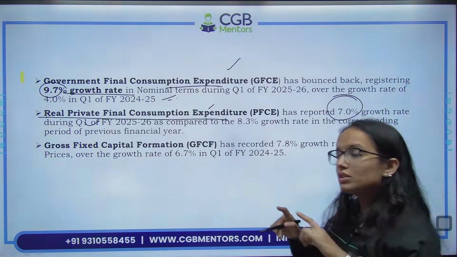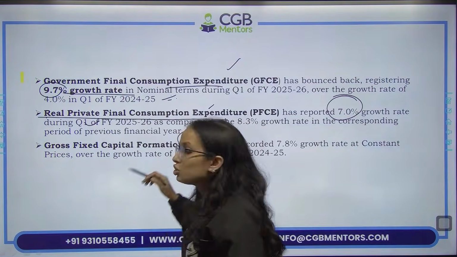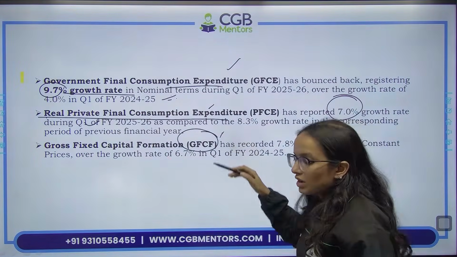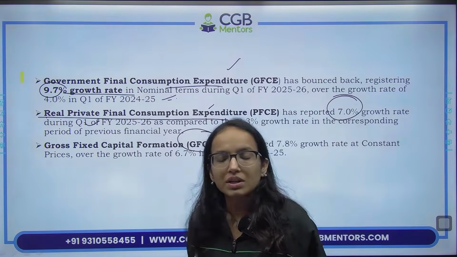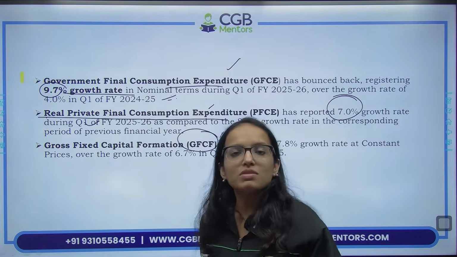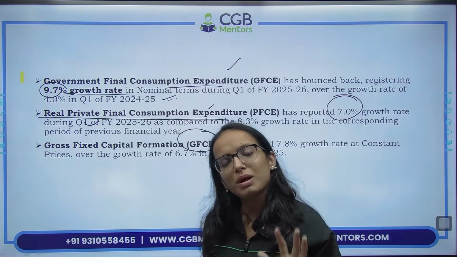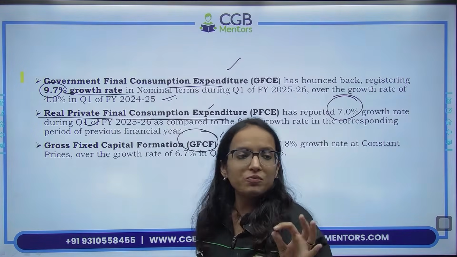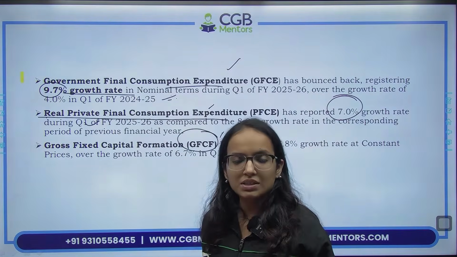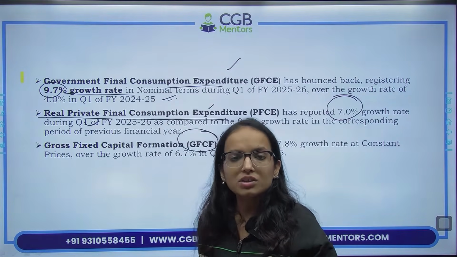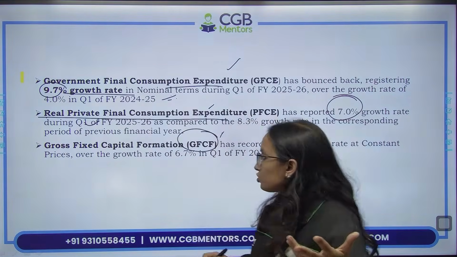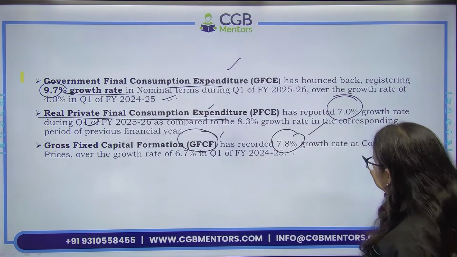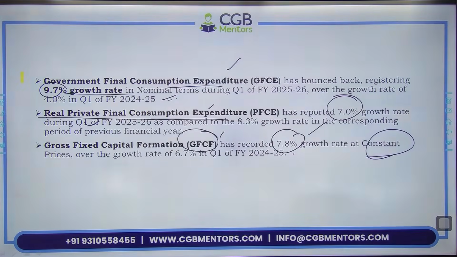Then if we talk about the gross fixed capital formation, the overall fixed capital formation GFCF, ये भी बहुत important है. Gross fixed capital formation क्या होता है? Gross includes the value of depreciation as well, है ना? तो gross में आपका depreciation भी included होता है. Fixed capital formation, how many fixed assets have been created? Fixed assets like land, building, etc. Machinery. So gross fixed capital formation has recorded 7.8% growth again at constant prices, real prices.